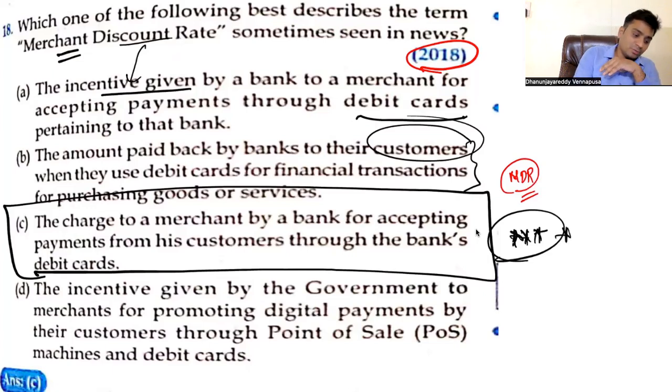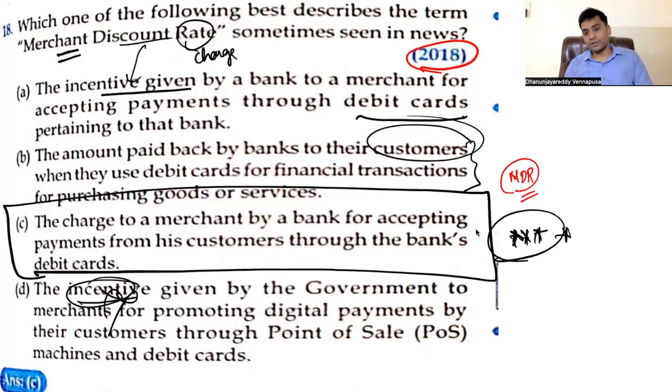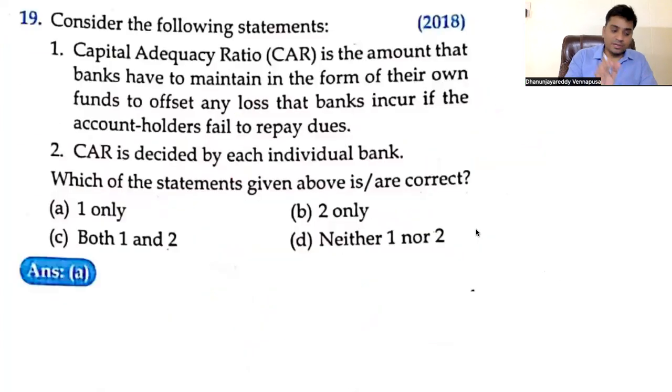This is not an incentive, but this is a charge. Rate means charge. This is the charge, an additional charge. So that is what you have to understand. So it is an extremely subjective question. If you don't know the subject, with options, you cannot go. So just remember this. I hope you have understood the subject. If they ask a repetitive question on this, be careful.